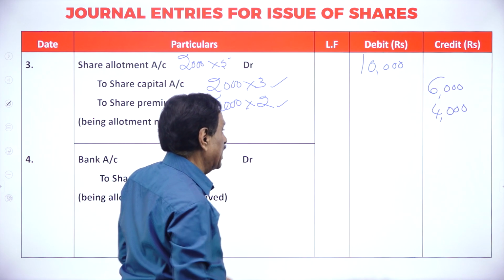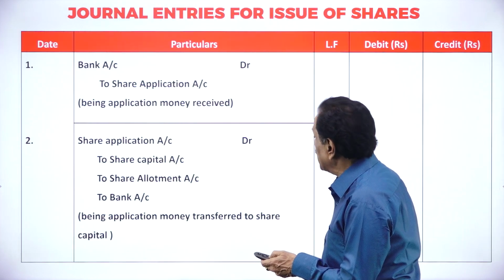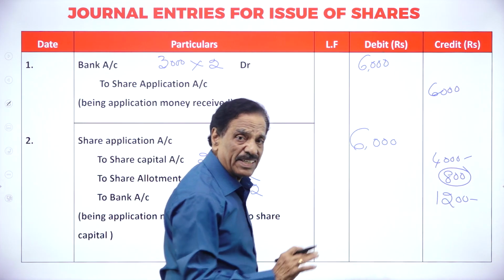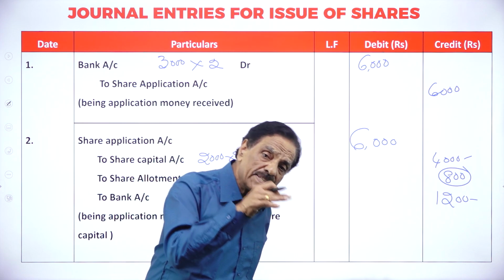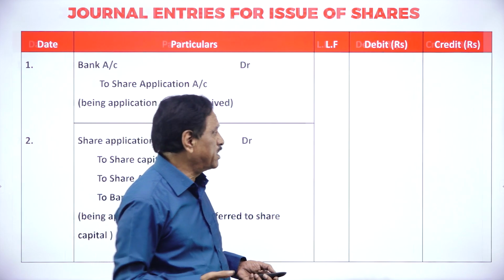If you see the last entry, actually we require how much money? 10,000. In your application, how much has already been received? 800 is already credited. How much money is to be received? 10,000. How much already received? 800. What's the balance? 9,200 you are going to receive.